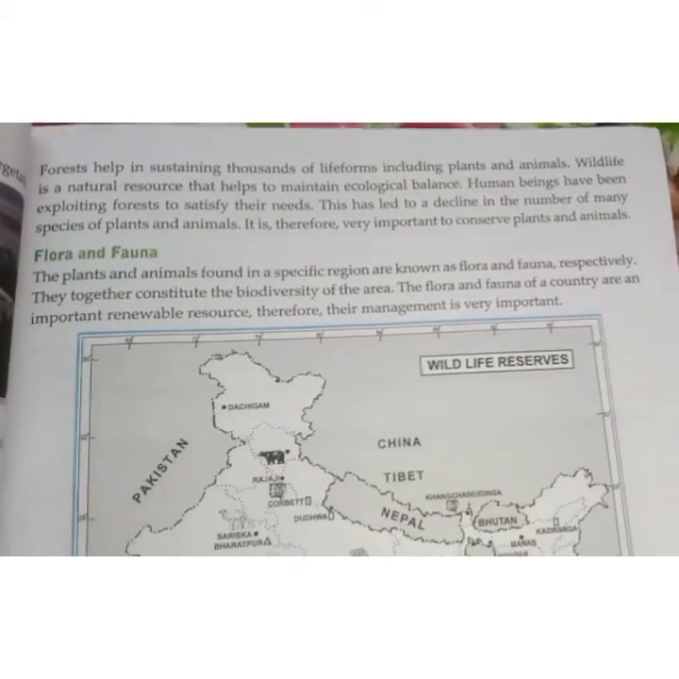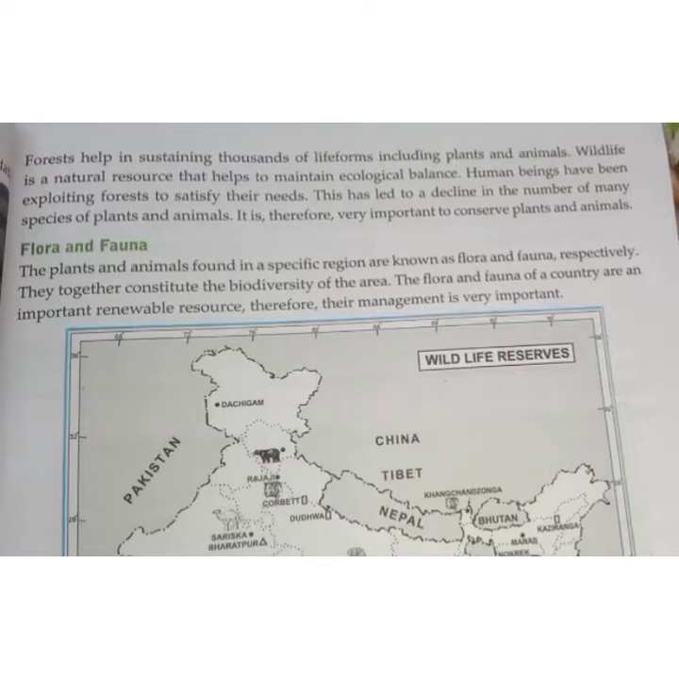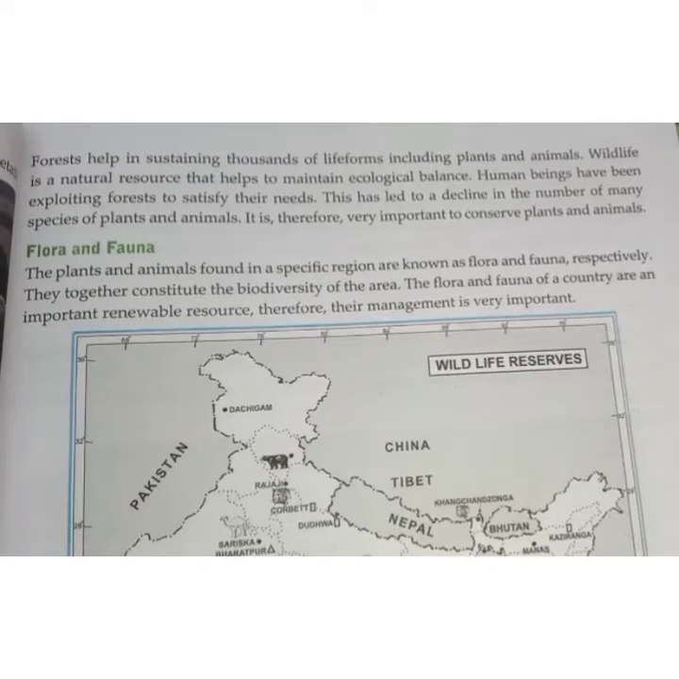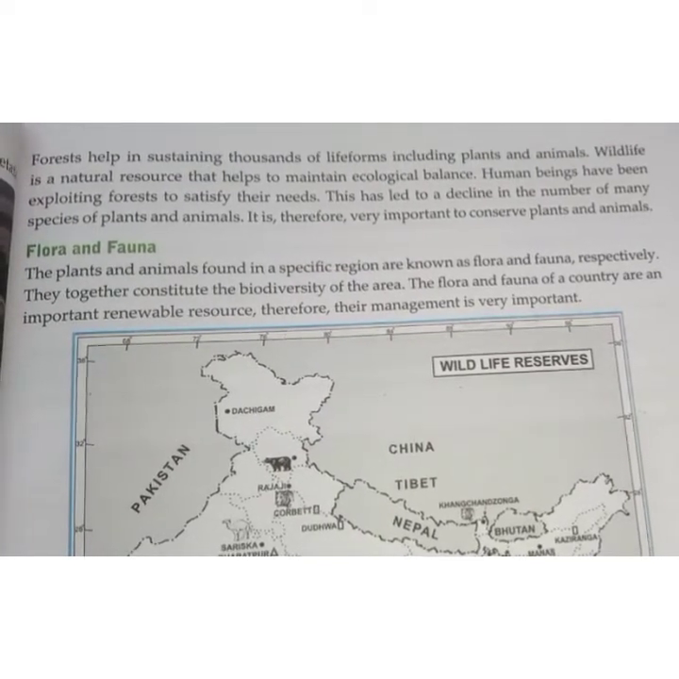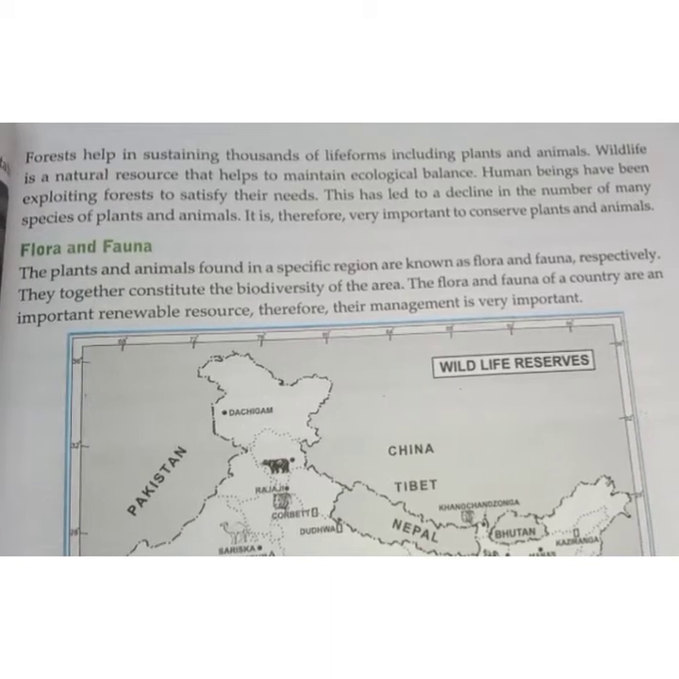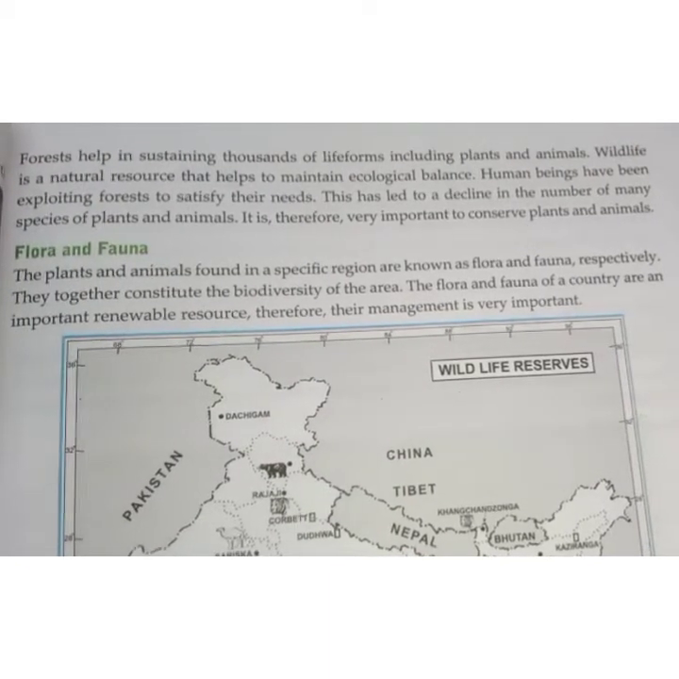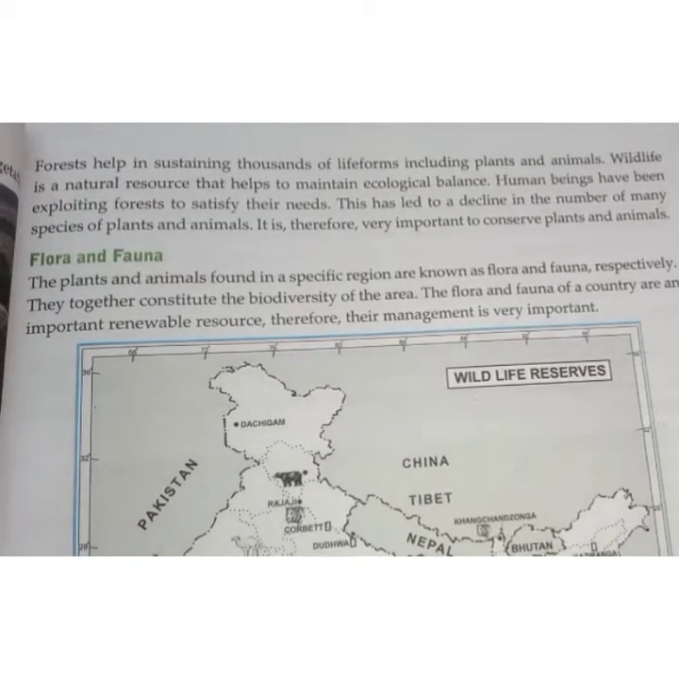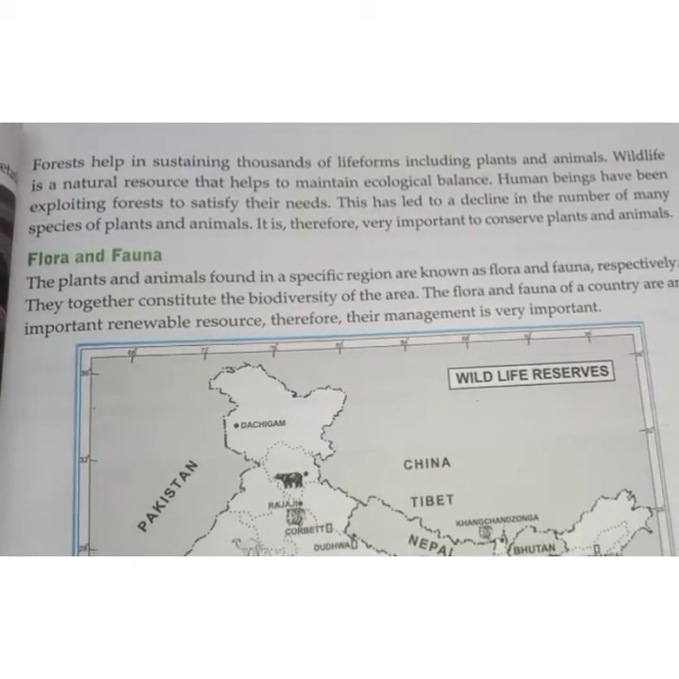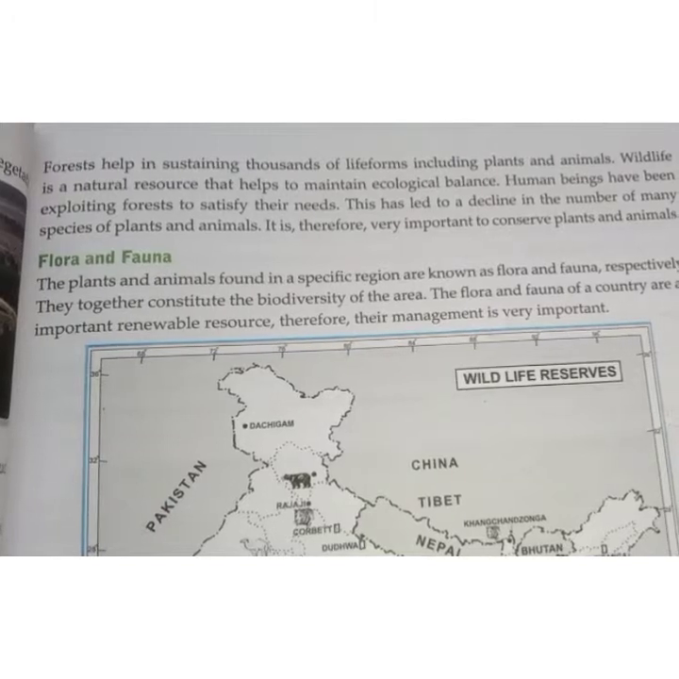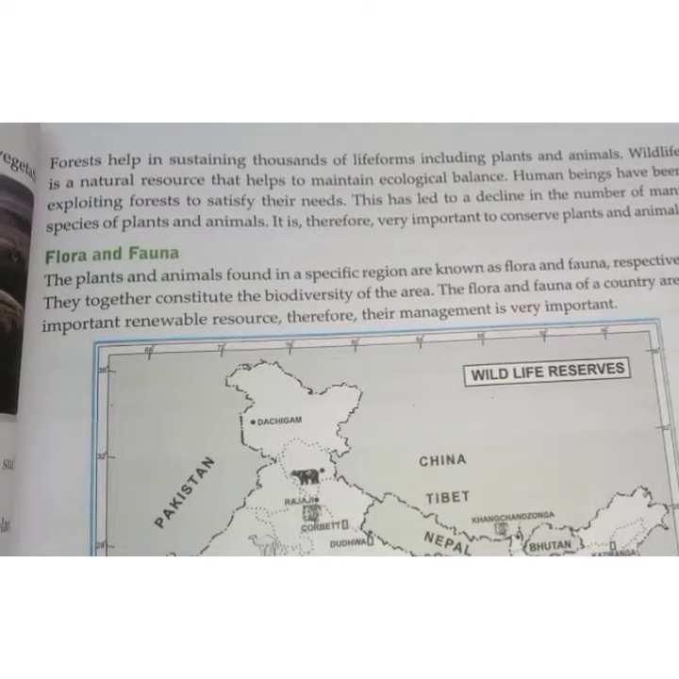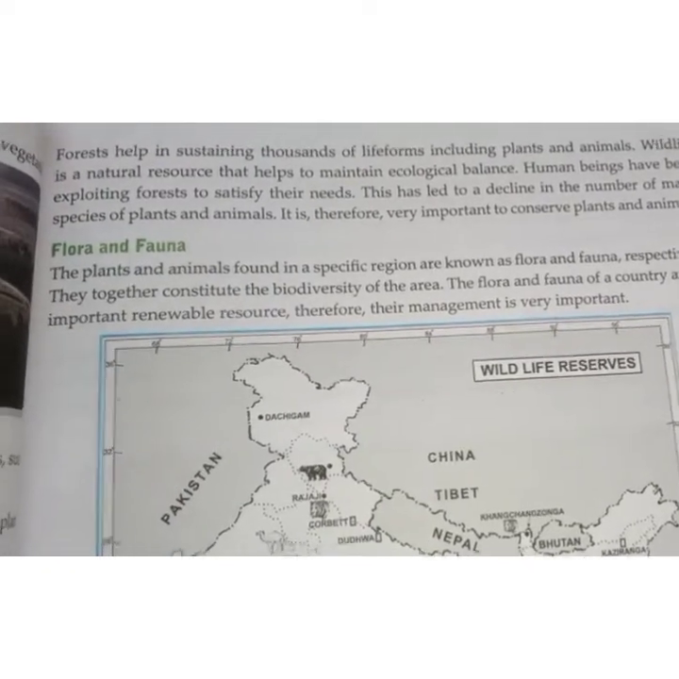Now, what are flora and fauna? The plants and animals found in a specific region are known as flora and fauna, respectively. That means flora are plants and fauna are animals. Together they constitute the biodiversity of the area. Flora and fauna are together called the biodiversity of that particular area.